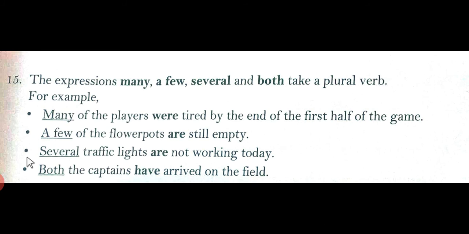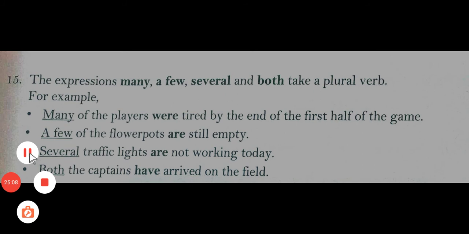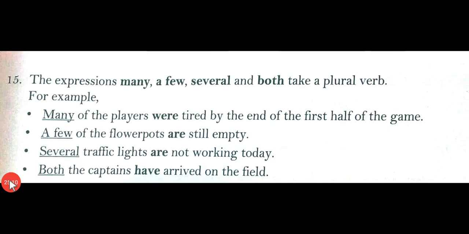So the exercises have been given. Exercise A, B, C, D has been given to you, and I want you to do the exercises in your book yourself.